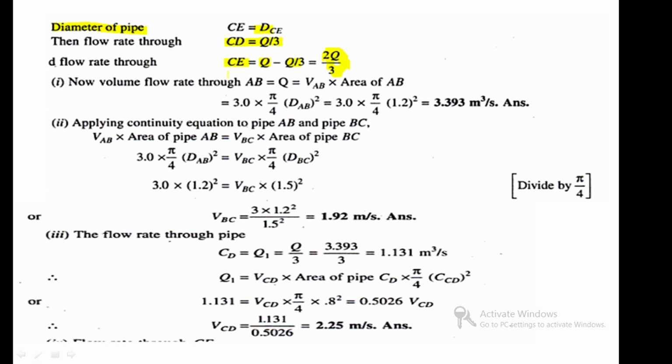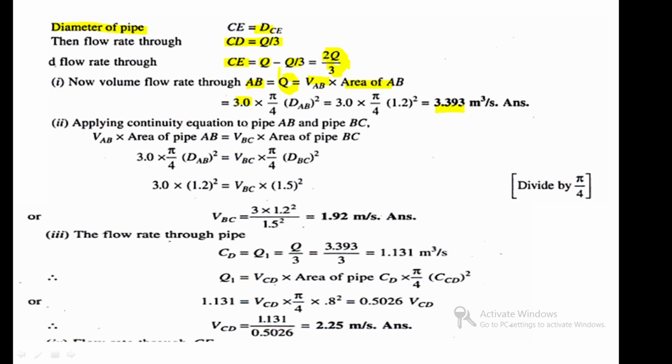Now the volume flow rate in AB. How much amount of water is entering AB? So Q equals area of AB into velocity VAB. This is derived from the continuity equation. Substitute here. This is a circular cross section, so area is pi by 4 into d squared. Here the velocity is 3. The answer is 3.393 meter cube per second.